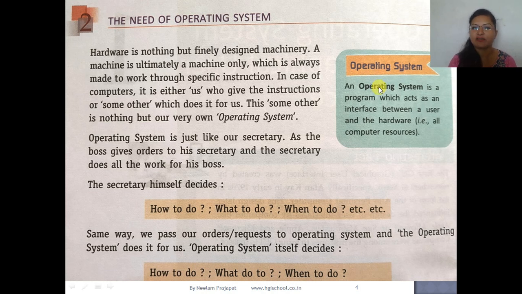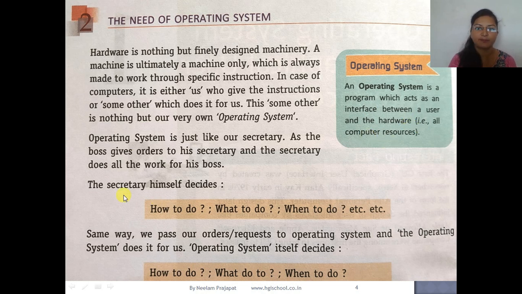First of all, let's see the definition of an operating system. An operating system is a program, software only, which acts as an interface between the user and the hardware, that is, all computer resources.